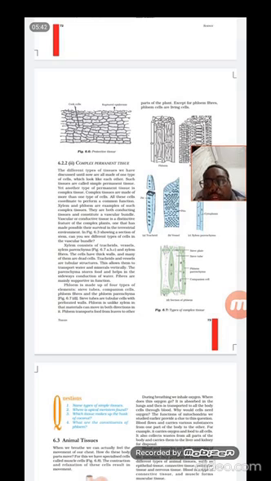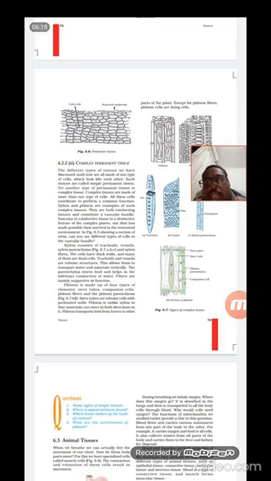So by this, there are some questions given in your book. Name the types of simple tissues where the apical meristems are found, that means at the tip of the shoot and the tip of the root, both. Which tissue makes up the husk of the coconut, where you can see the fibers? It is known as sclerenchyma. What are the constituents of phloem? So you can write these questions in your book. And remember one thing, all the diagrams are important. Please draw the diagrams also.